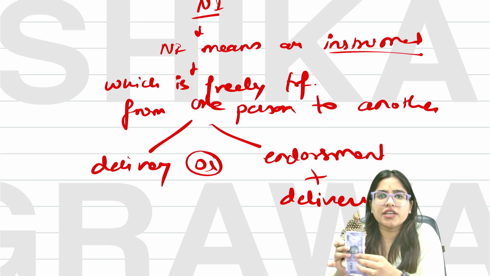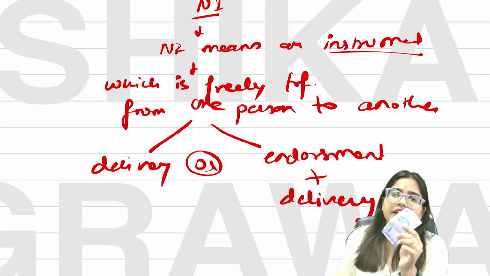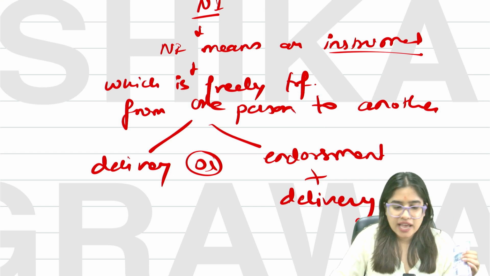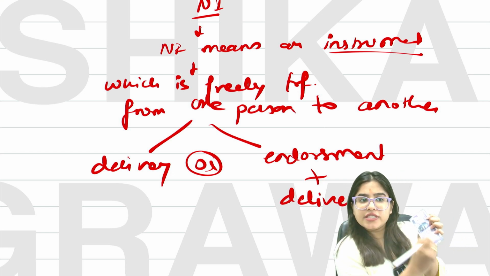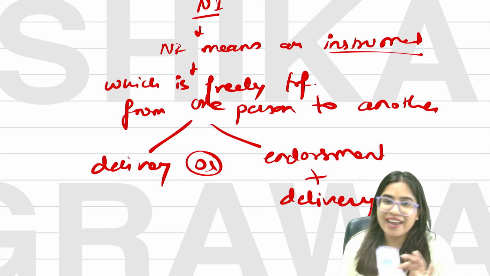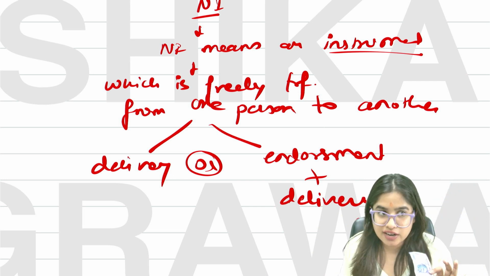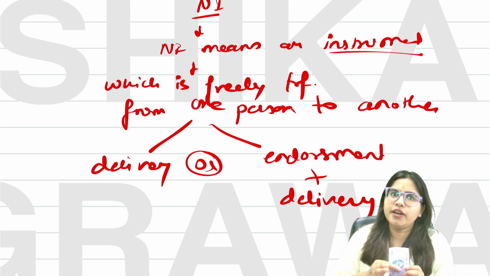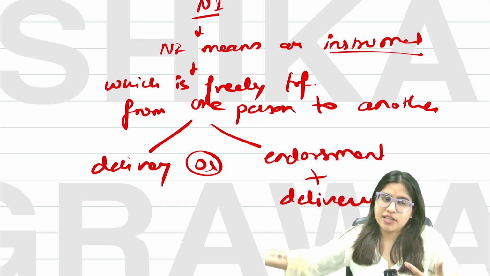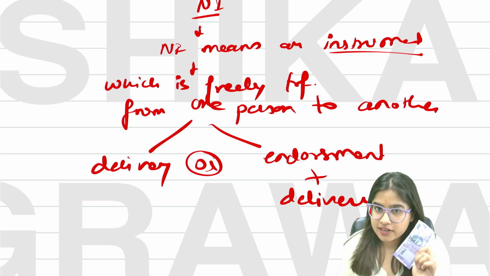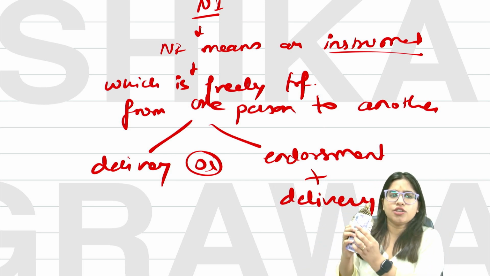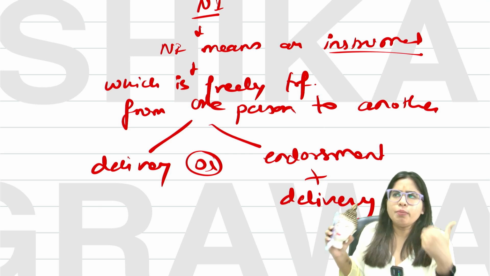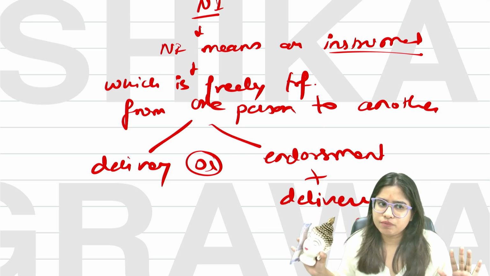Here, do you need to put a signature? Before paying this 100 rupees, do I need to put my sign here and then give it to you? No, right? Endorsement is not needed, only delivery is enough. So, for some negotiable instruments, you can only deliver. That's enough to transfer it. For example, if I want to transfer this currency note to Buddha, I can simply deliver. So, by delivery we can transfer, no need to sign.